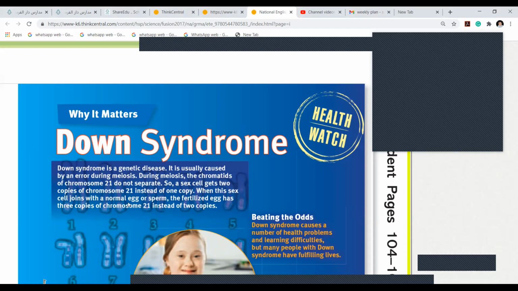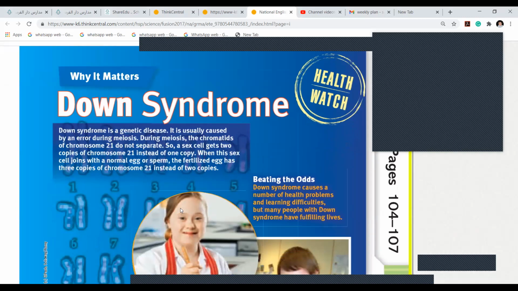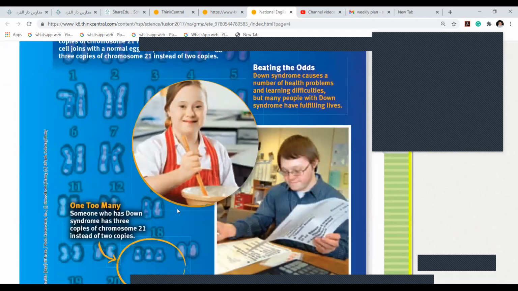When this sex cell joins with a normal egg or sperm, the fertilized egg has 3 copies instead of 2 copies. Anyways, for your grade, you must know that the number of chromosomes is not the same. Someone who has Down syndrome has 3 copies of chromosome 21. Normally, how many copies do we have? We have 2 copies, right? From the mother. They will have 3 copies. One comes extra.